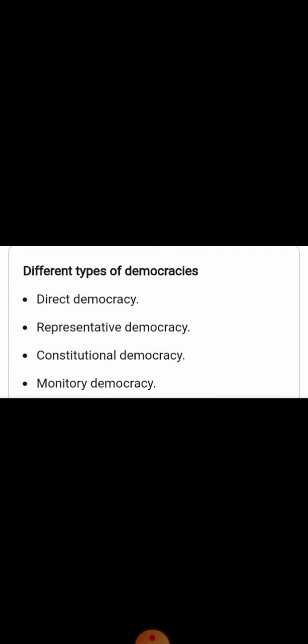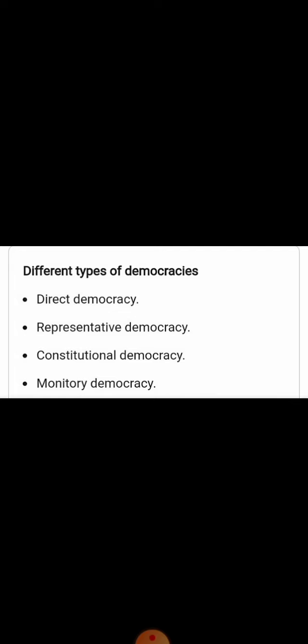Next, what is constitutional democracy? Constitutional democracy is any democracy that has a constitution. As such, the term democracy indicates a form of government where all the state's decisions are exercised directly or indirectly by a majority of its citizens.